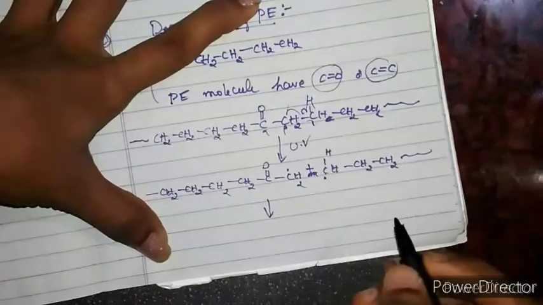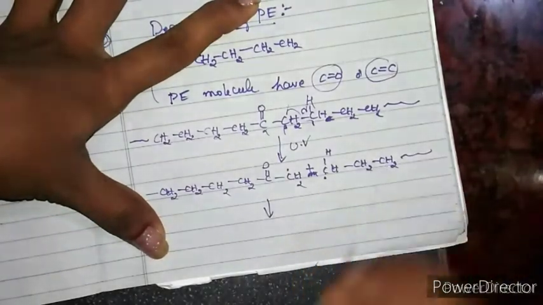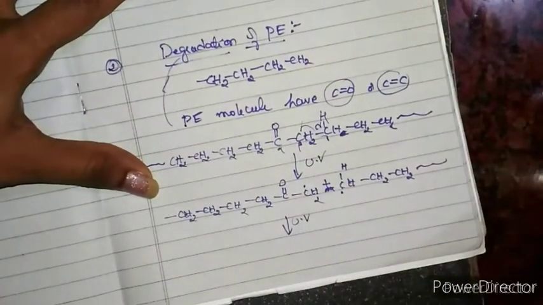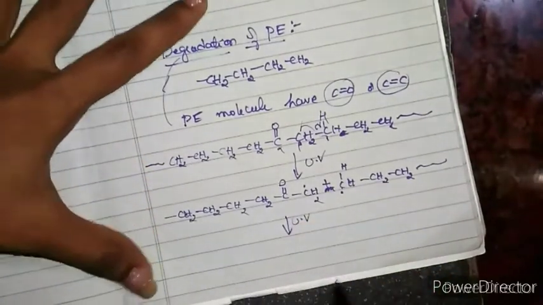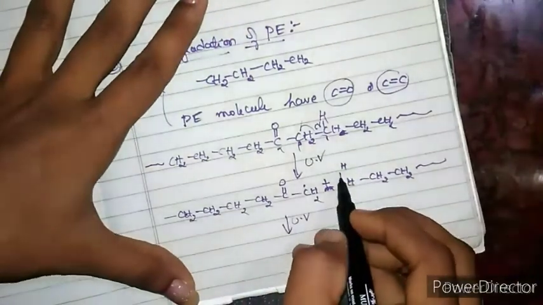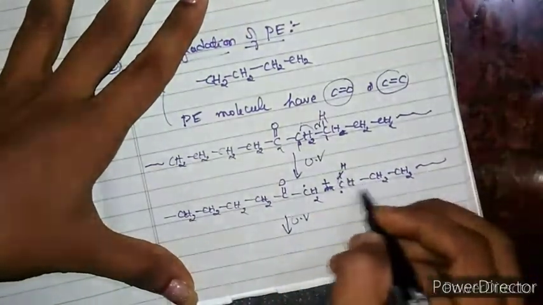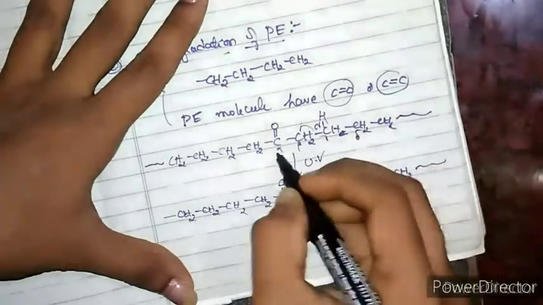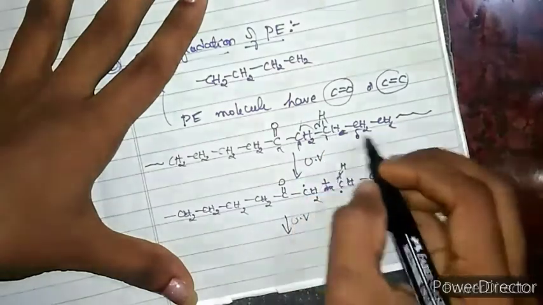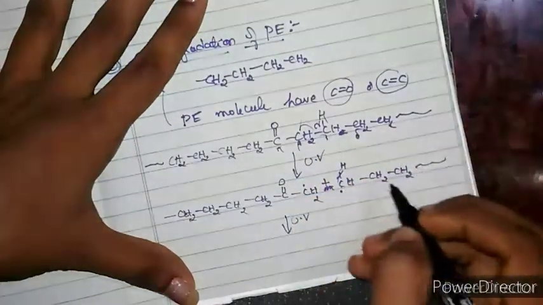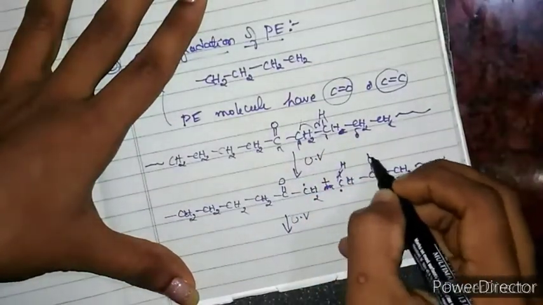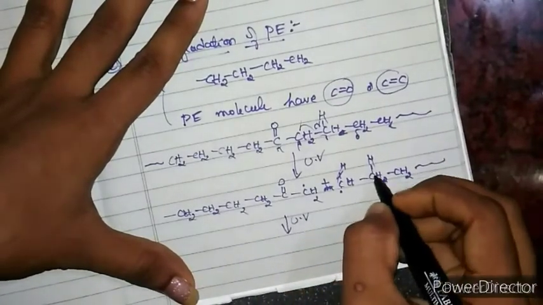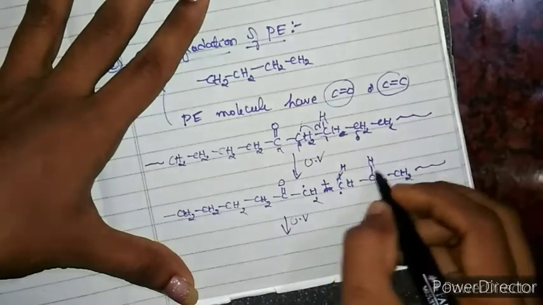In the next step of UV irradiation of this molecule, I'm sorry, I took this gamma hydrogen, but not that gamma hydrogen. I have to take the delta. This is alpha, beta, gamma, delta. You have to take the hydrogen from that delta carbon. So in the next step of UV irradiation, the bond between this carbon and this hydrogen cleaves like this.